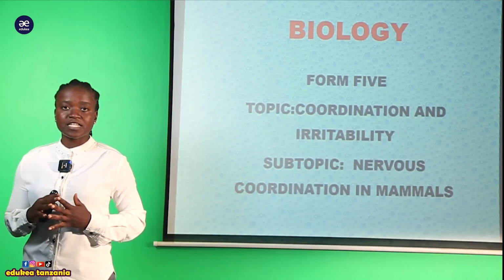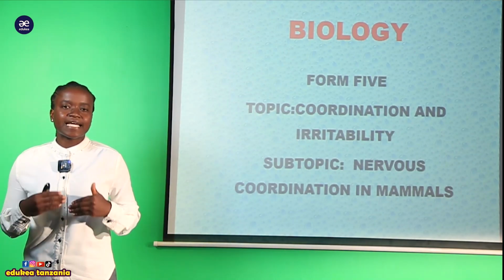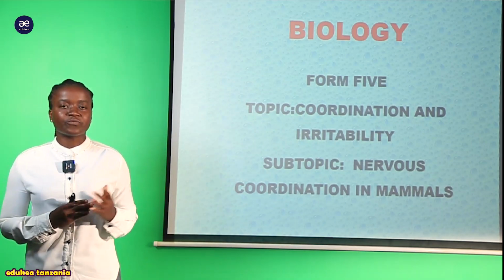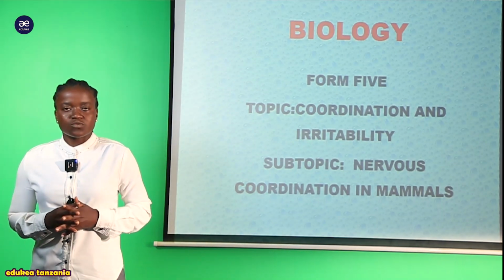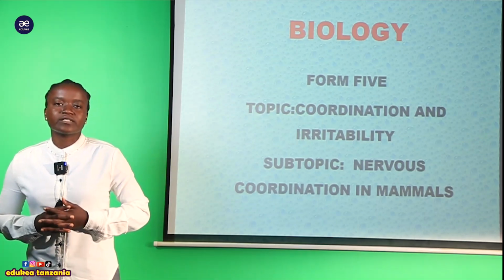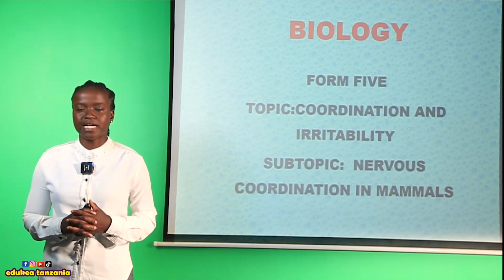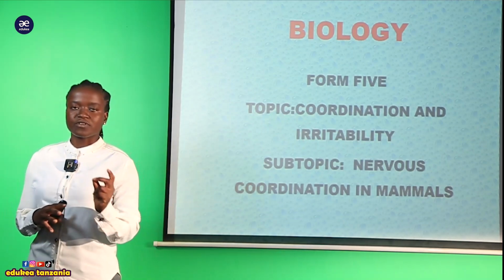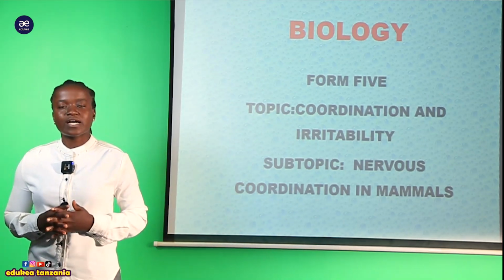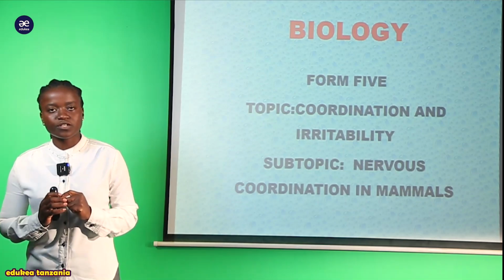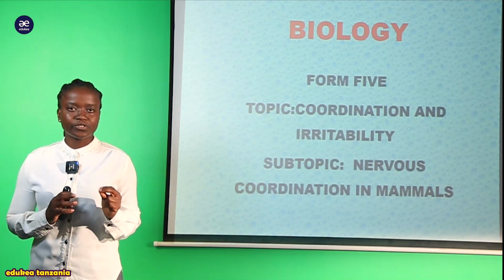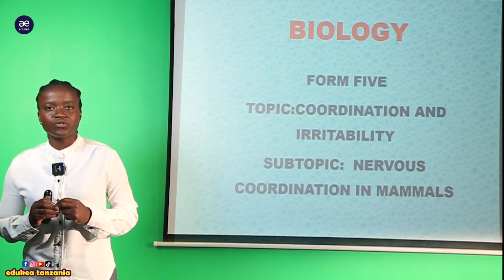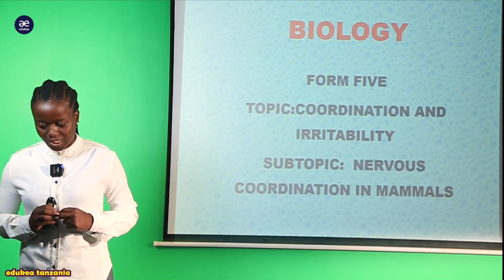Before we proceed further to our main concern in today's session, we have to remind ourselves of where we ended in the last session. It's where we looked at the types of neurons based on structure and function. We have seen almost 3 types of neuron. The first one is the sensory neurons. The second is the relay neuron or interneuron. And lastly, we finalized by looking at the motor neurons and their structure in general.